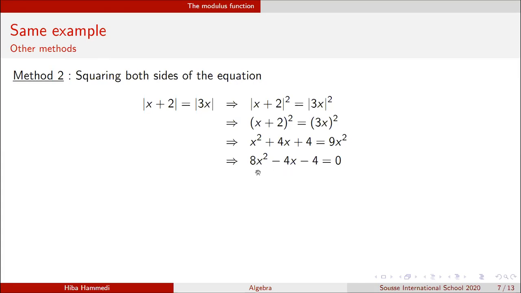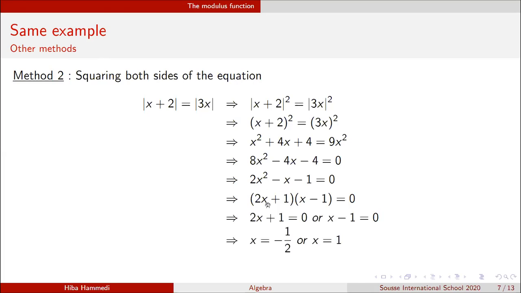But as you can see here, I can put 4 as a factor, and I can divide both sides by 4. So doing that, I get rid of the 4 here. So 8x squared divided by 4 is equal to 2x squared minus x minus 1. This is the simplified form. And after that, I will factorize this, because it's a quadratic equation here. So one way to solve it is to factorize it. While factorizing it, I will get that (2x plus 1) times (x minus 1) is equal to 0.